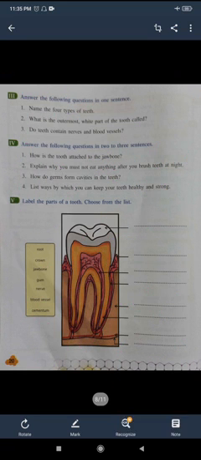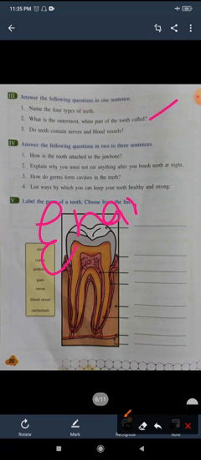Now the next question is, what is the outermost part of the tooth called? Enamel. Enamel is the outermost part of the tooth. Now the third question is, do teeth contain nerves and blood vessels? Yes. Teeth contain nerves and blood vessels. Okay, now come to the section 4.